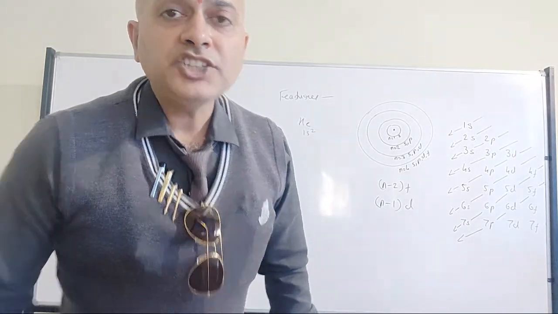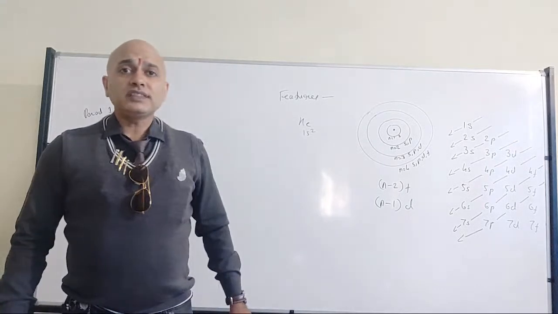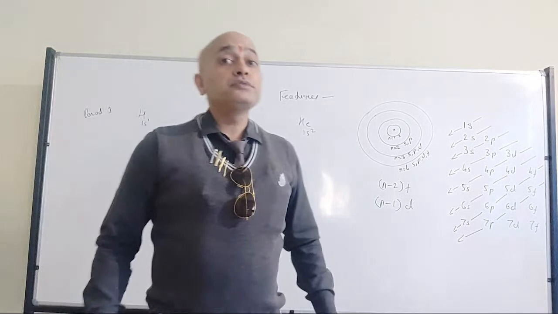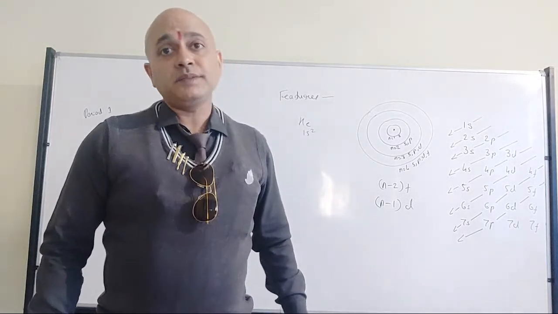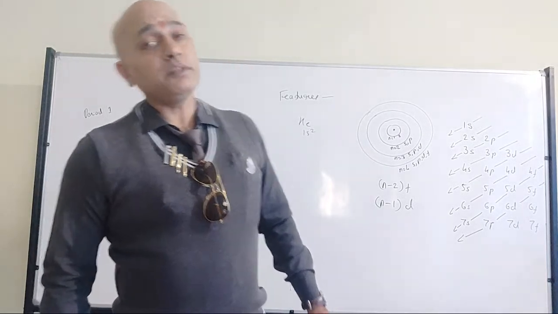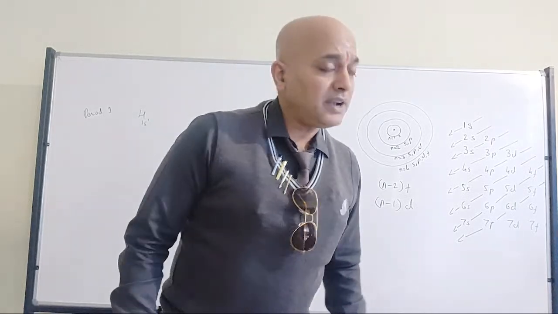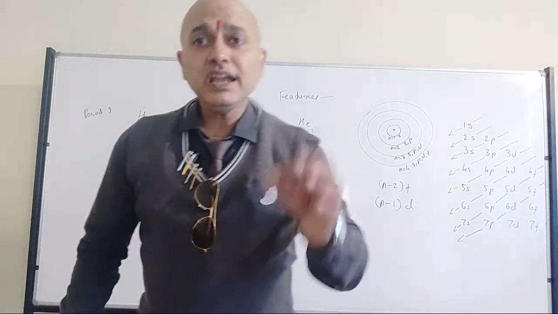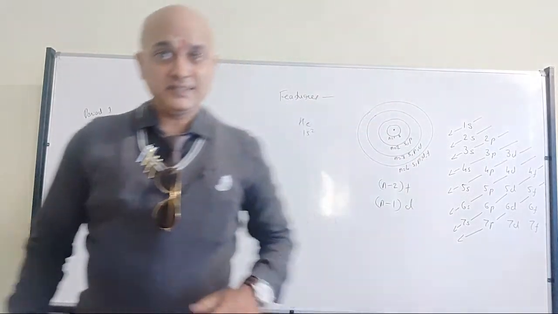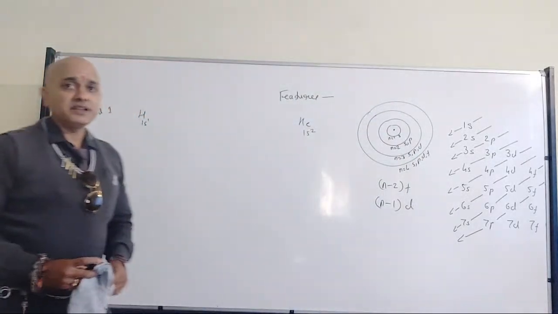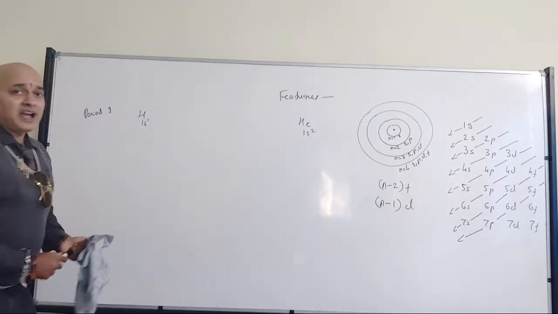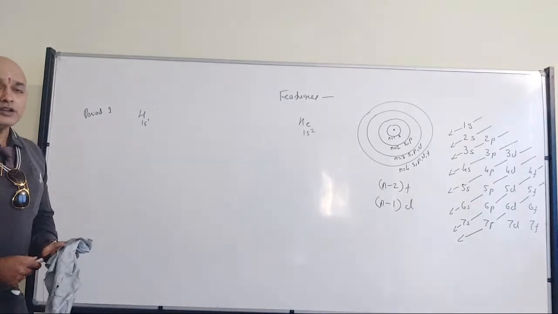Okay, Ashish, I will give the answer for hydrogen. Why will it be placed with metals? If you observe your NCERT textbook, it's placed on the top of the periodic table, not with the metals and not with the non-metals. Give me another 5 to 10 minutes and I will explain why it has been placed like that. Fine? So that's where we have hydrogen and helium. All of you have understood?